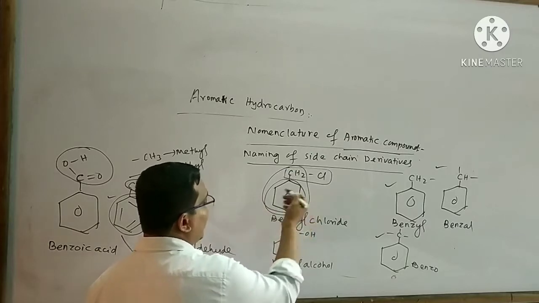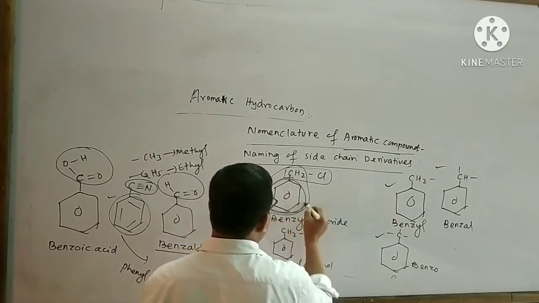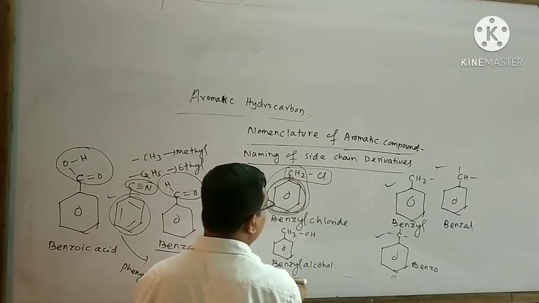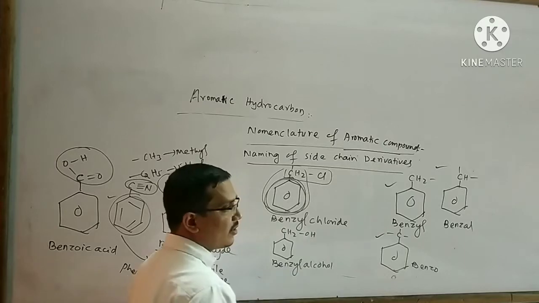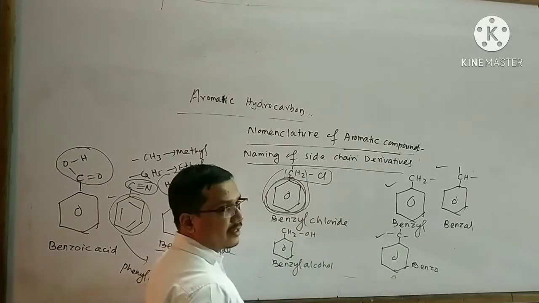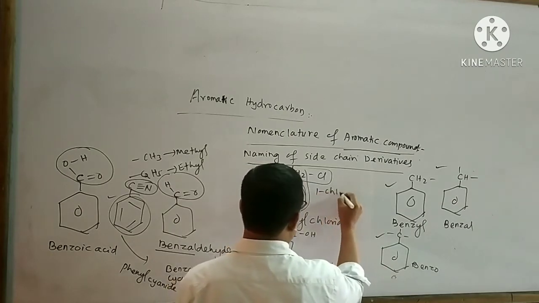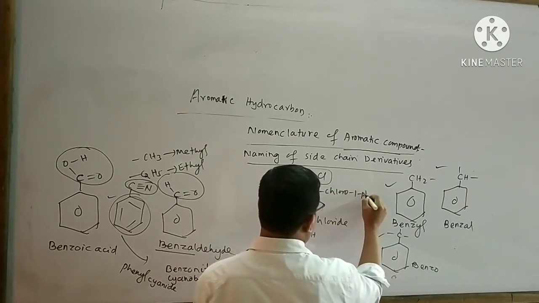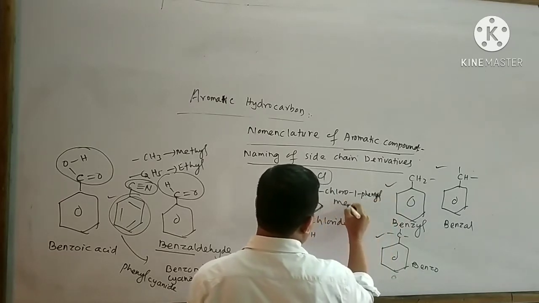And the aromatic part acts as a substituent. This part acts as a substituent, that is your phenyl. It is bound to give one number to this carbon atom. So I can write the name of this organic compound also: 1-chloro-1-phenylmethane.